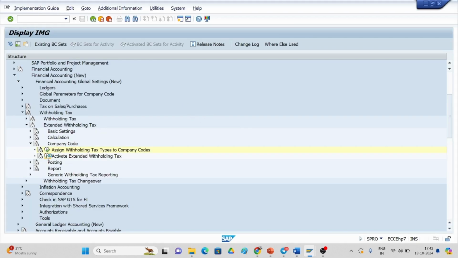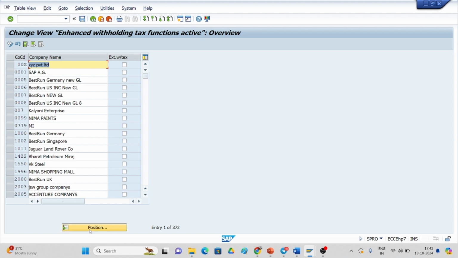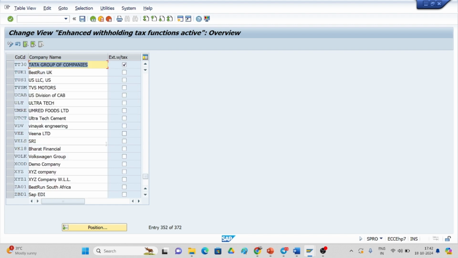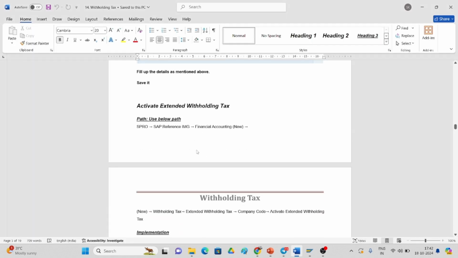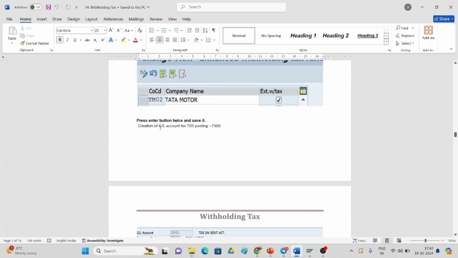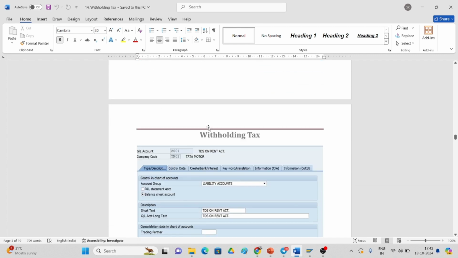How will you activate it? Just go to the position. You have to give our company code and press enter. You just put a tick mark here and save it. Then only the withholding tax is activated for the particular company TT30. This is the thing we have performed. So please press enter twice and save it.